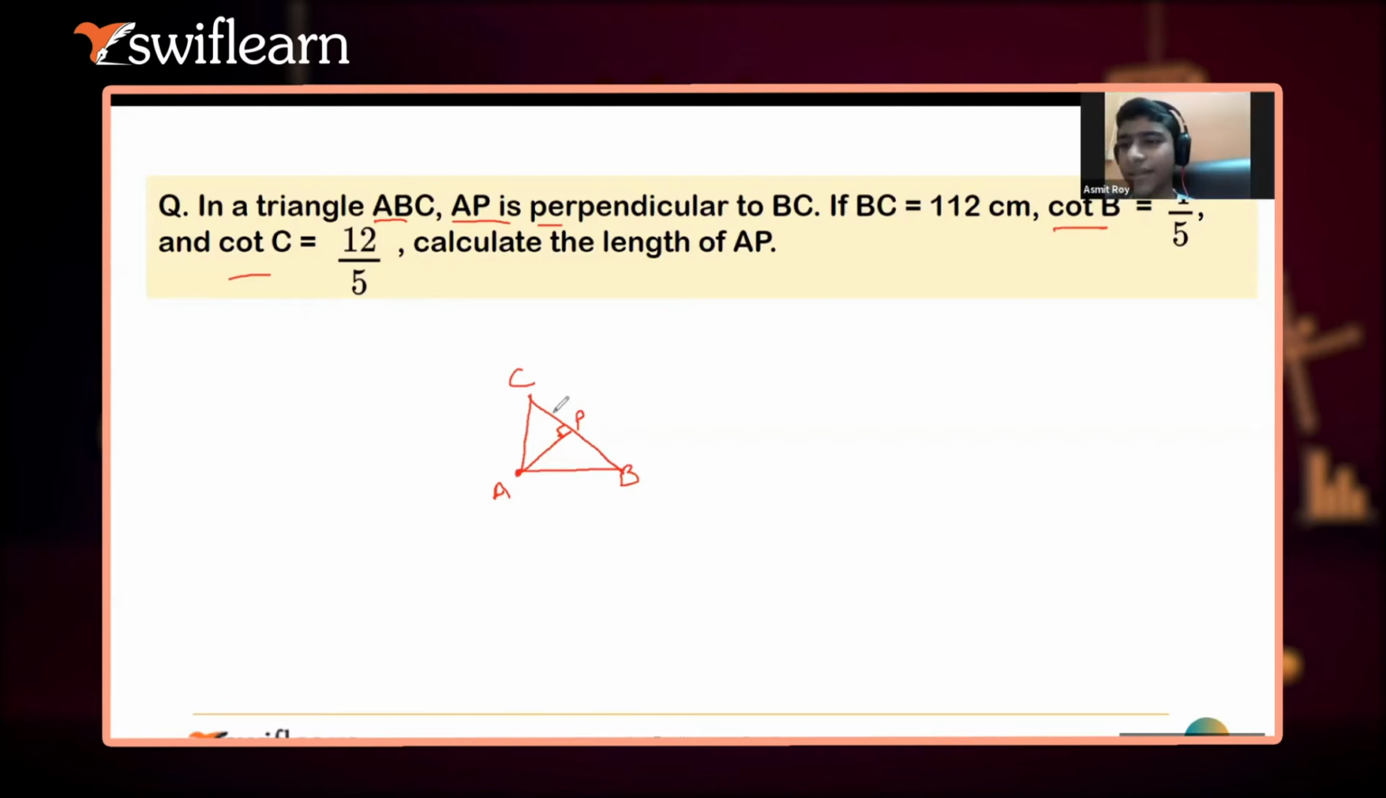The voice is again cutting. Okay, actually, Ashmit, can you do that? It's an interesting question actually. How will you find out the value of AP?